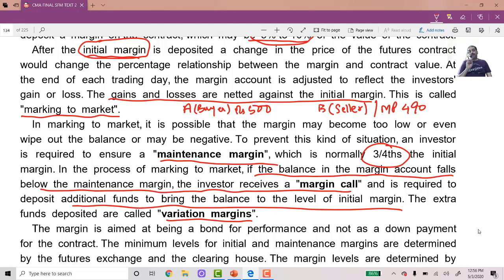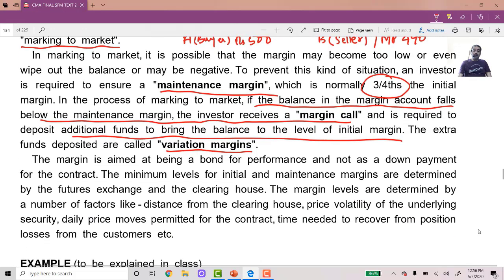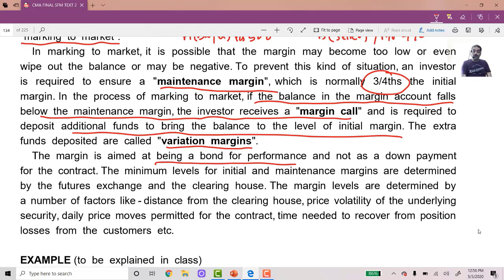So the three things that you have to know: initial margin, the initial deposit; maintenance margin, below which the balance should not be allowed to fall; and when the balance falls, the margin call that will be there for bringing in the variation margin. Okay, the margin is aimed at being a bond for performance, not a down payment. So the margin, the initial deposit that you are bringing in, is like a surety, like a deposit, like a guarantee. Okay, it is not a down payment of the total value of the goods that you are going to purchase or sell.